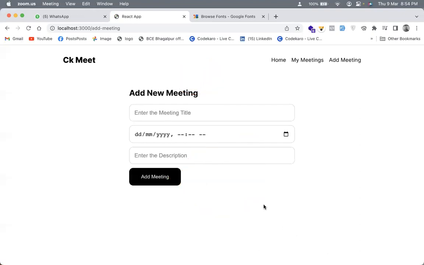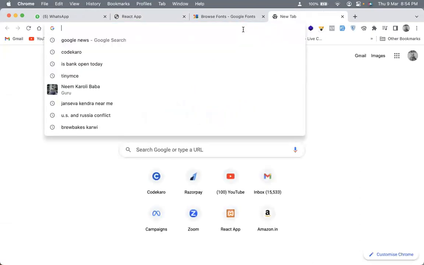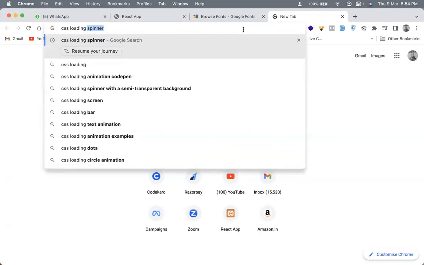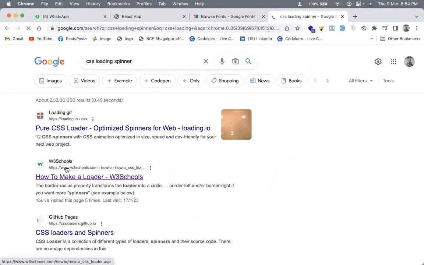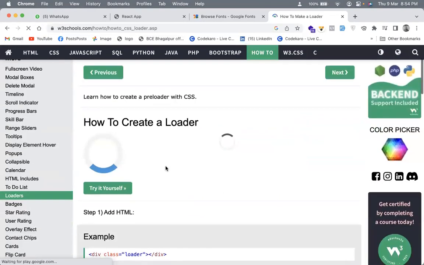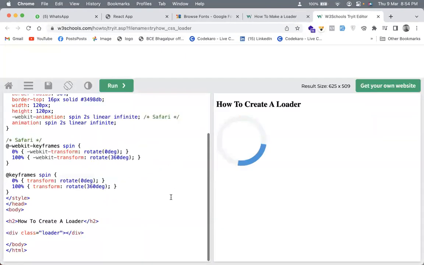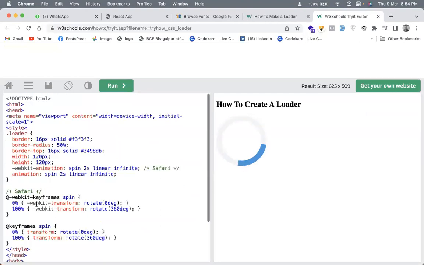Okay. Because when you're saving data on a database, it will take some time because the data will be processed, it will save, and then you'll get a response, right? So in that case, you need to add the loaders everywhere. So we'll save some time and we'll simply go on and we'll say CSS loading spinner. So let's choose this one. We have a spinner over here. So let's just use the same CSS.